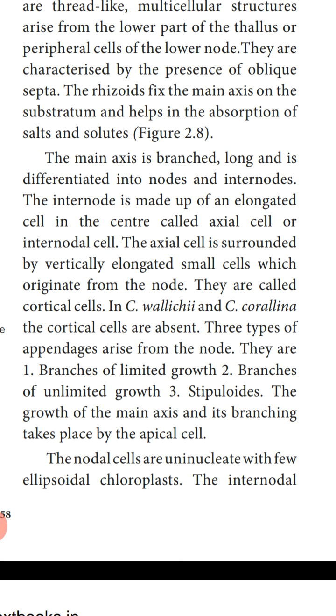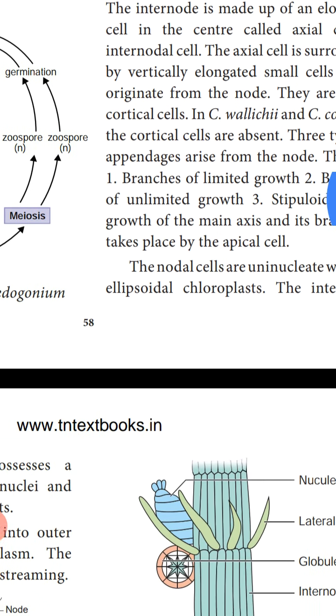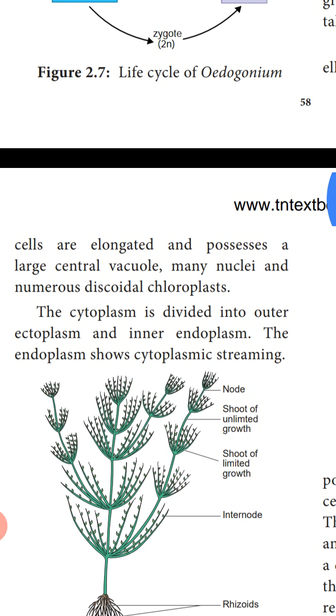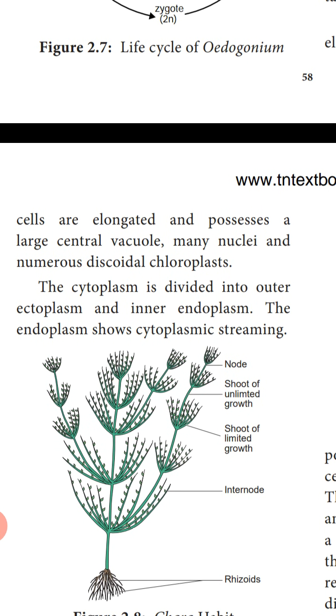So inside that cell you have the elliptical or disc-shaped chloroplasts. Whereas the internodal cells are elongated and possess a large central vacuole.